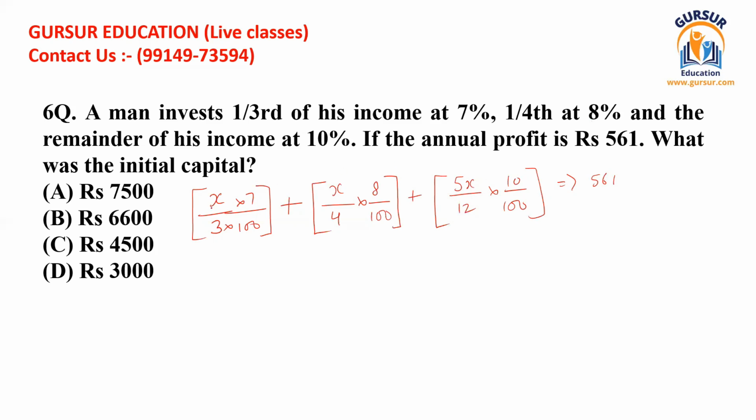I hope you know now where we have taken the value of x from. Like the first investment was 1/3. So if we multiply this by x, we get x divided by 3. In the same way, the second investment was 1/4 multiplied by x. We can write this as x divided by 4. In the same way, the third investment was 5 divided by 12 multiplied by x. We can write this as 5x divided by 12. Okay, so in this way, we have written the profits of all the elements.